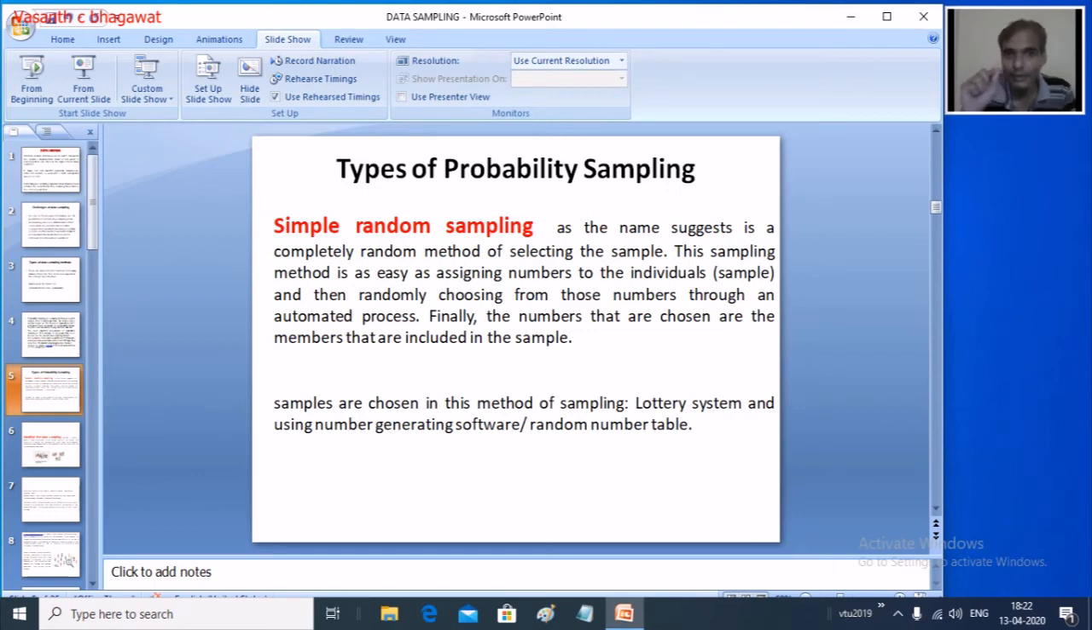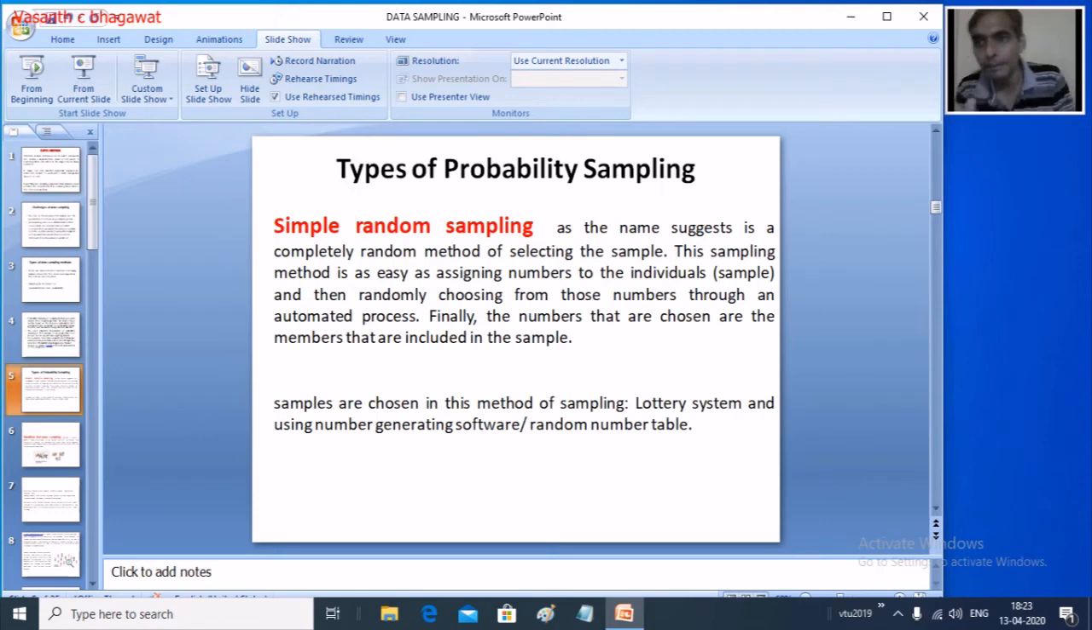When you talk of simple random sampling, this is a method in which we assign numbers to the individuals. That means for a sample we assign numbers and then randomly choose from these numbers through some method, or you can say some automatic method. That way we can have a random sample of our class. If you select particular students to be sampled, we make a group. So here we have a certain group.